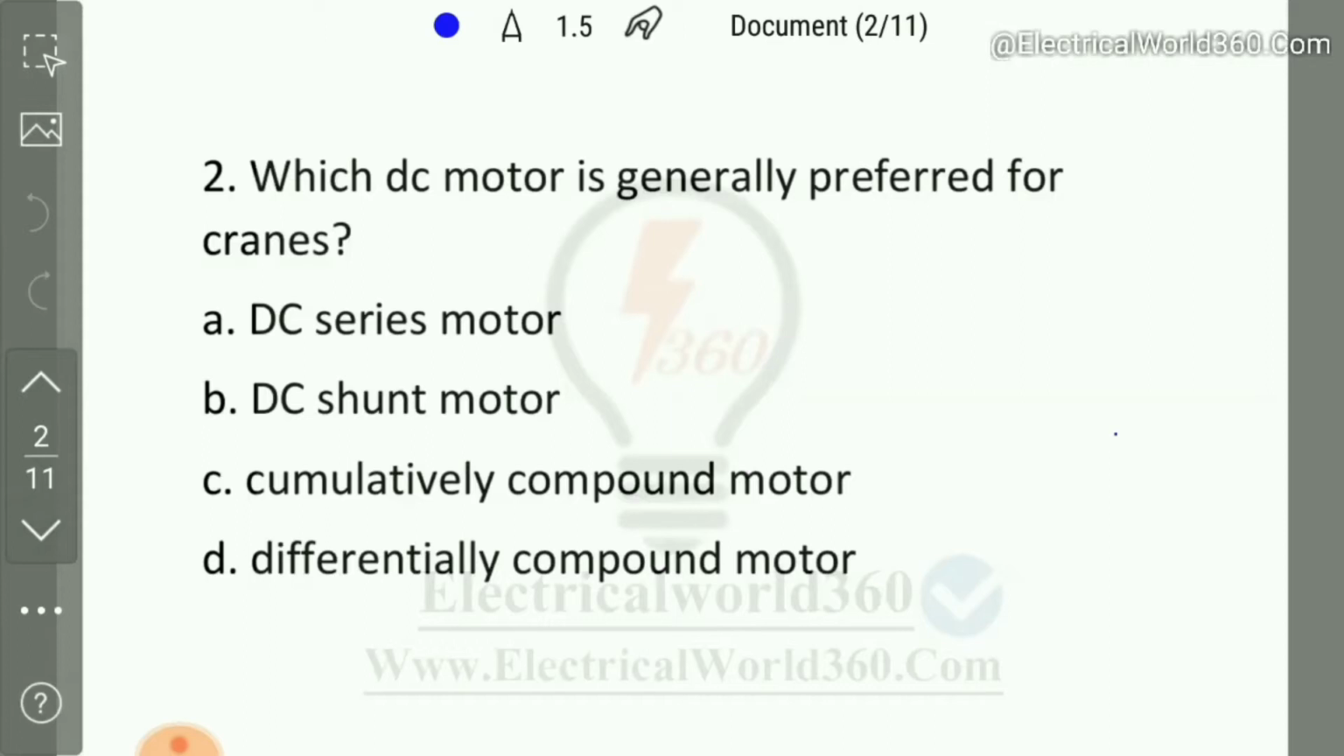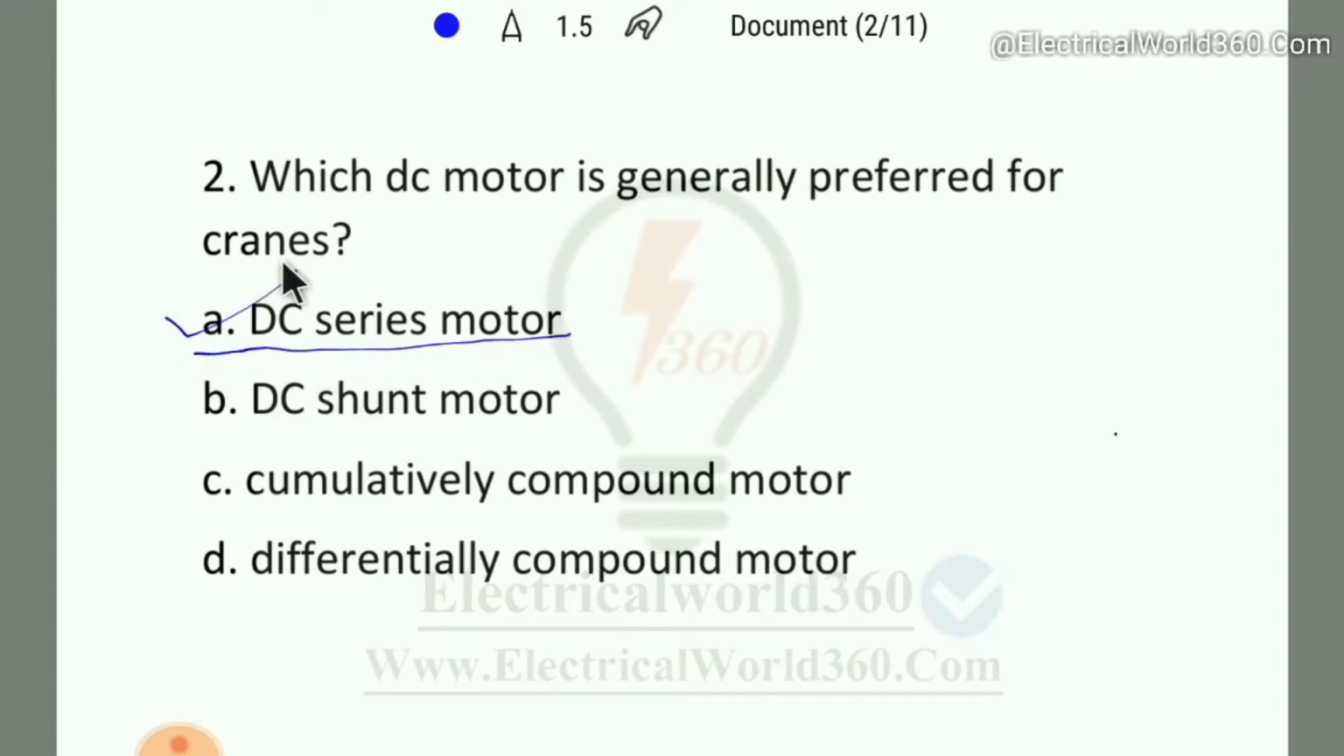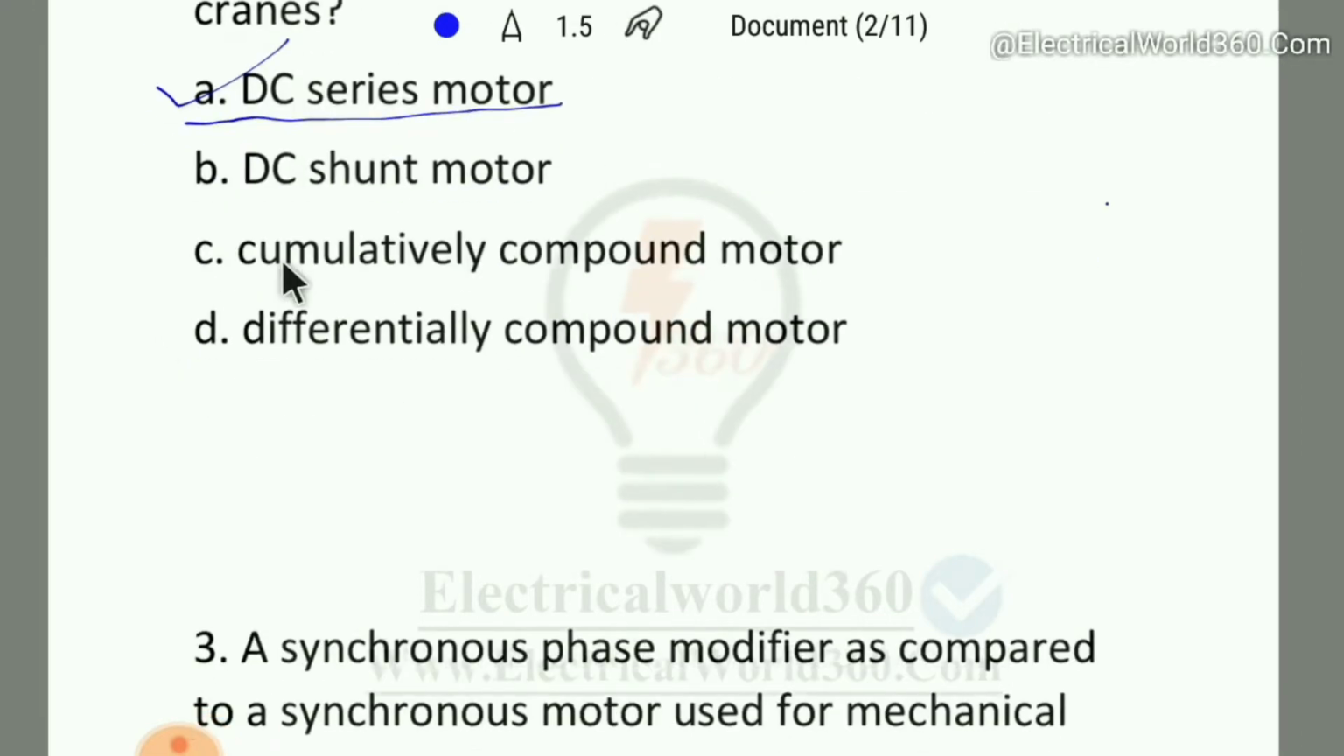So this is the question number 2. Which DC motor is generally preferred for the cranes? DC series motor, DC shunt motor, cumulatively compound motor, differentially compound motor. As we know, cranes require high starting torque. For the higher starting torque requirements, DC series motors or three-phase induction motors are used. Particularly for traction like railways application, DC series motor is used. So here you can see option number A, DC series motor, is the right answer.